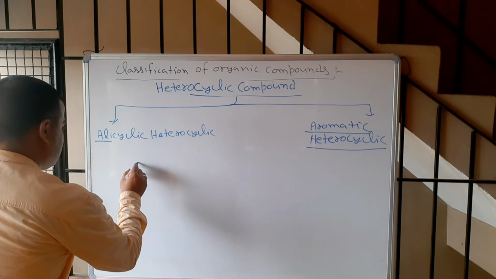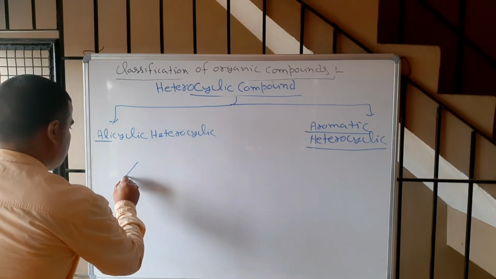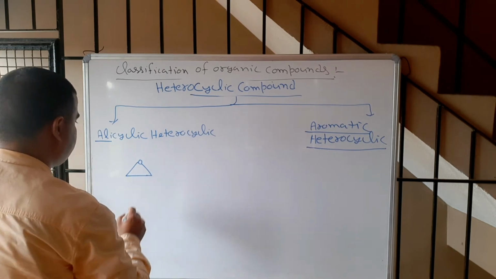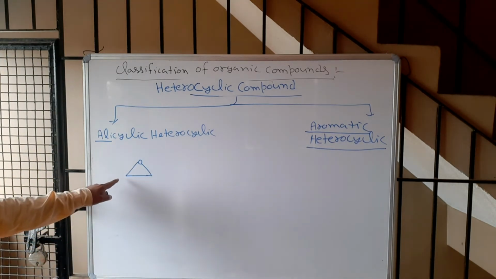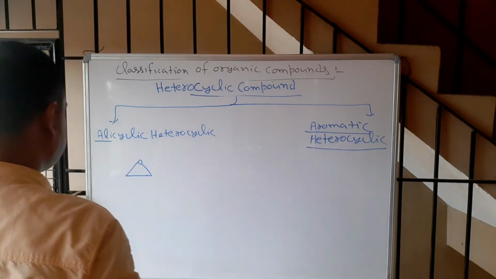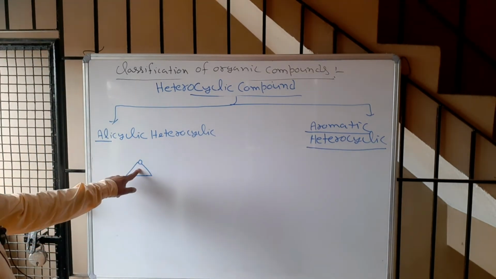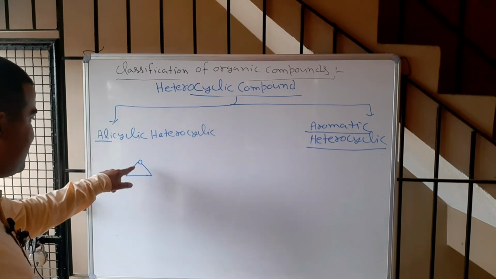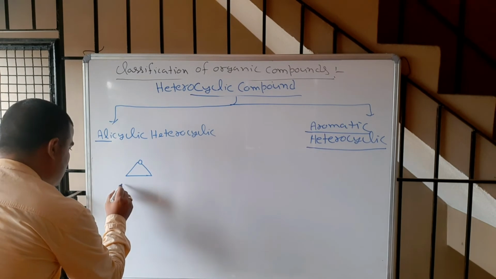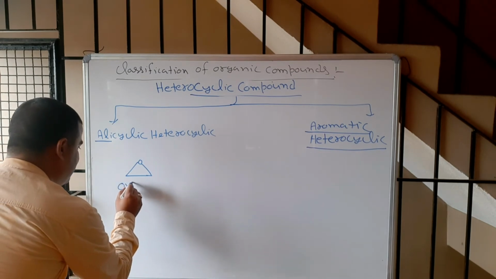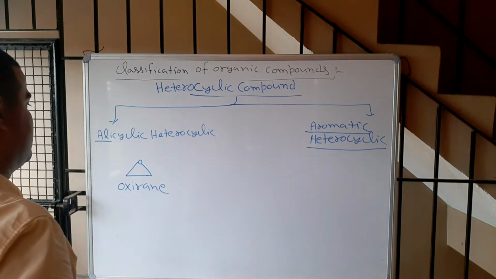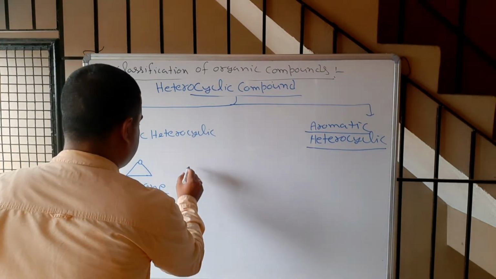Like see, this is heterocyclic because carbon, but this is oxygen, correct? And since there is no pi bond, it is heterocyclic, alicyclic. The name is oxirane. Now come to the 4-membered ring.